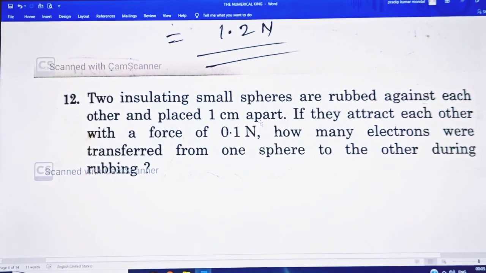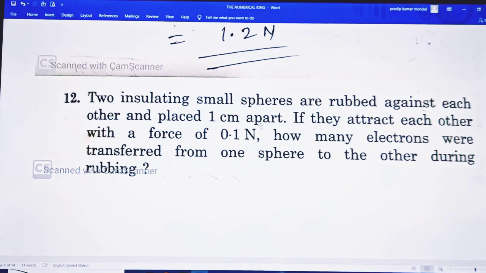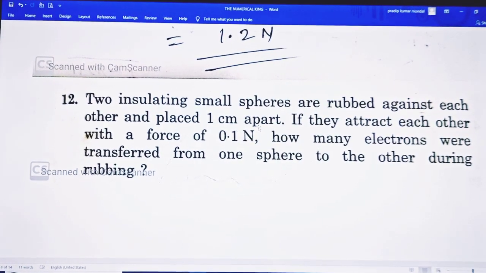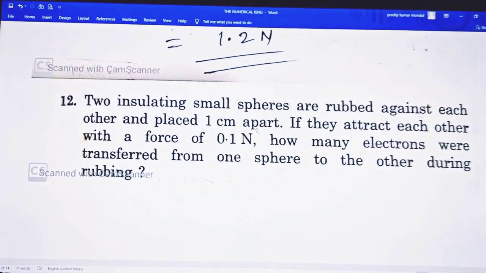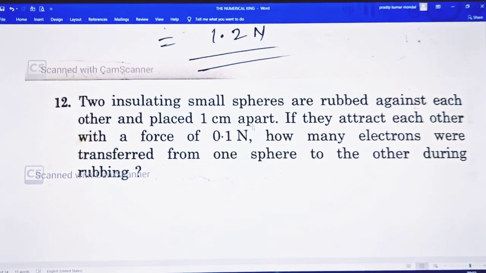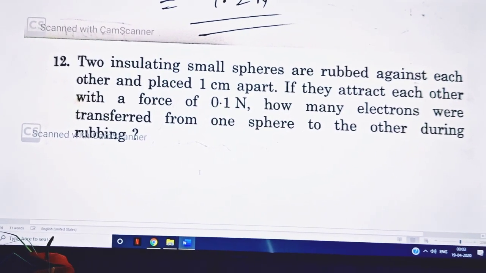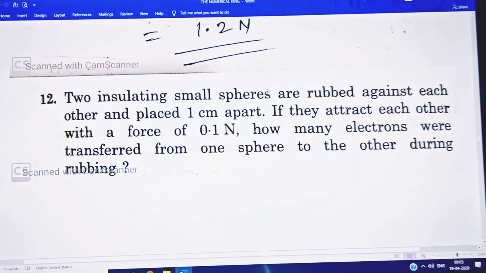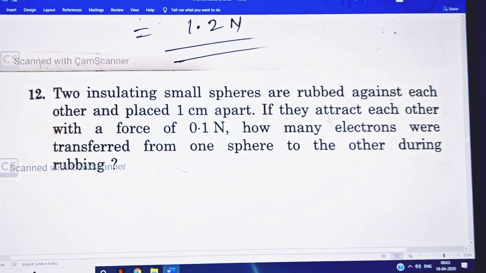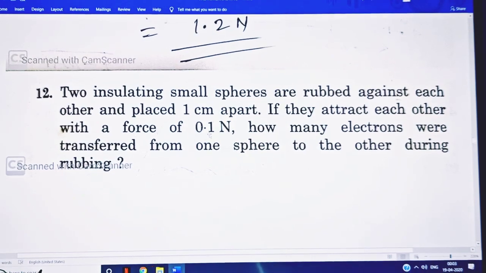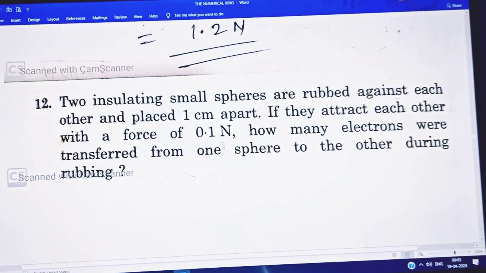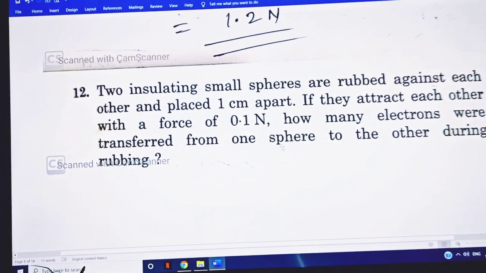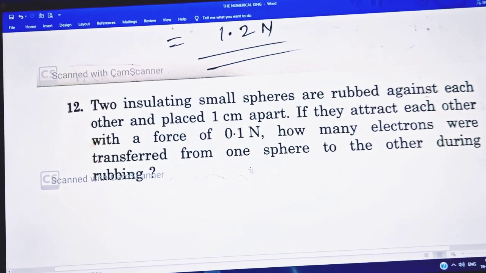So when two insulating spheres are rubbed together, then the same amount of charge is transferred from one body to another. So here also is the conservation of charges. And two insulating spheres 1 centimeter apart, if they attract each other with a force of 0.1 Newton, how many electrons were transferred from one sphere to the other during rubbing?